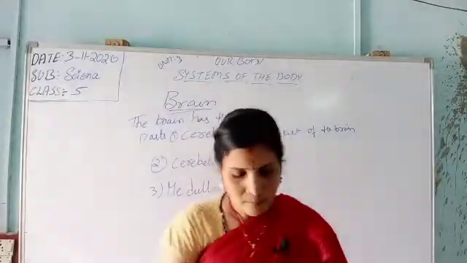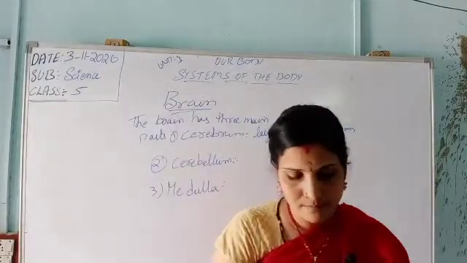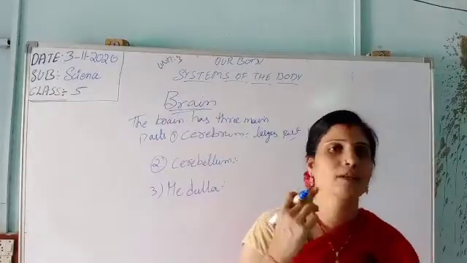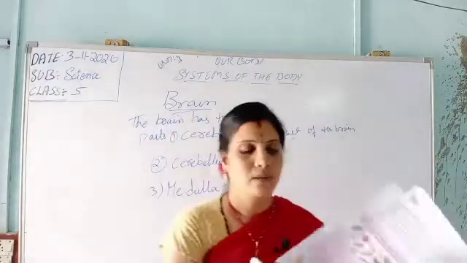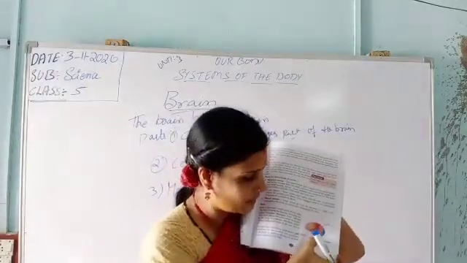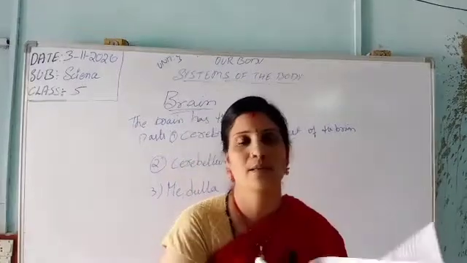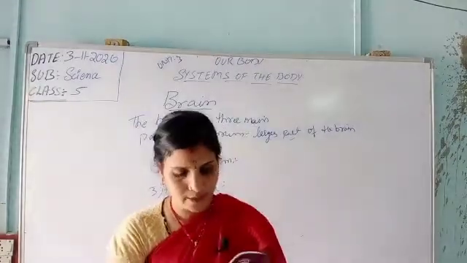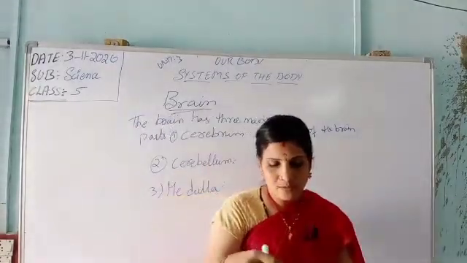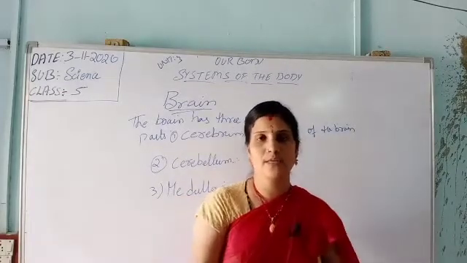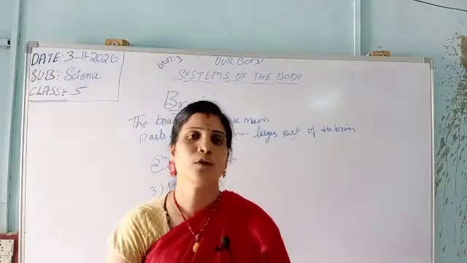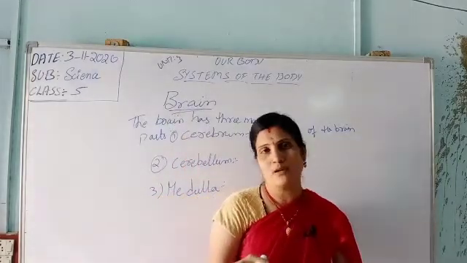Next, medulla. It is the bottom part of the brain. It is the bottom part of our brain, here in the picture, the lower part. This is the bottom of our brain. It controls all involuntary movements of our body. What does it control? Involuntary movements of our body.